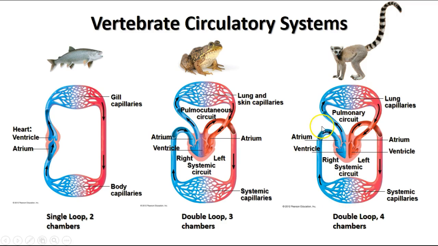The blood from the body goes to the right side of the heart and is pumped then in the pulmonary circuit to the lungs, where oxygen is exchanged for carbon dioxide, or CO2 is exchanged for oxygen, and then the oxygenated blood goes back through the pulmonary veins to the left side of the heart, and then is pumped through the aorta to the rest of the body, where the gas exchange occurs there in the cells. This is a double loop four-chambered heart system.